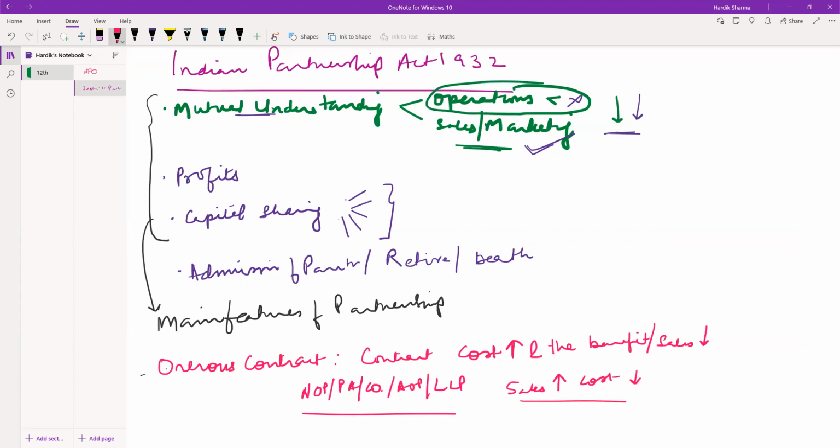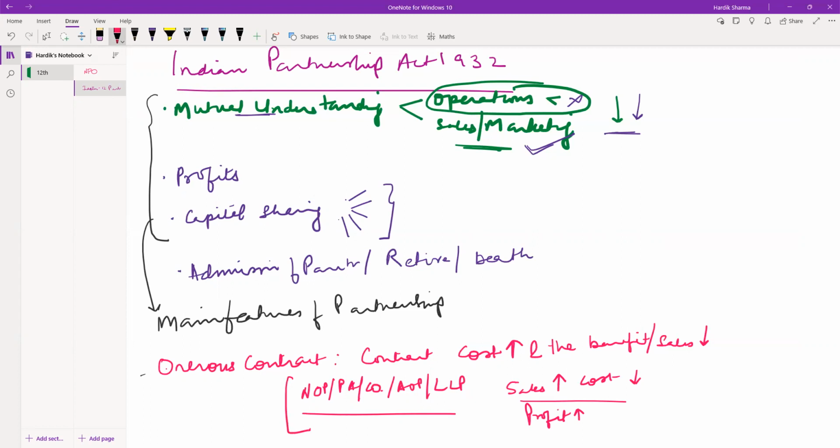When sales are more and cost is less, profit will be more, right? So this is the fundamental of all these organizations.